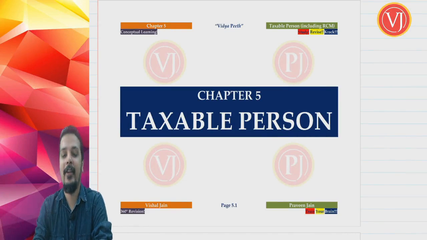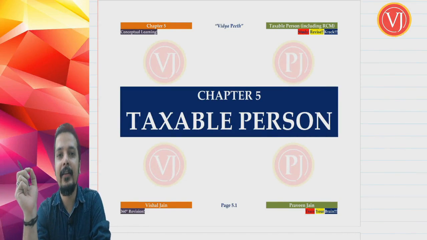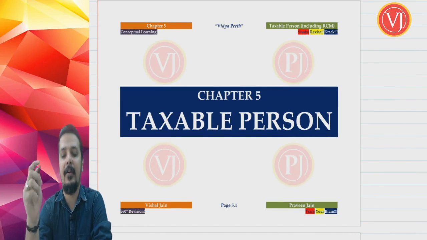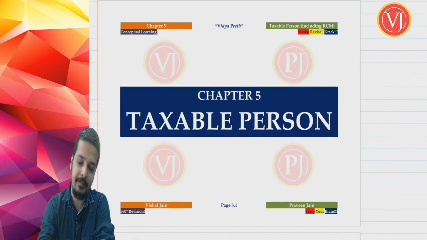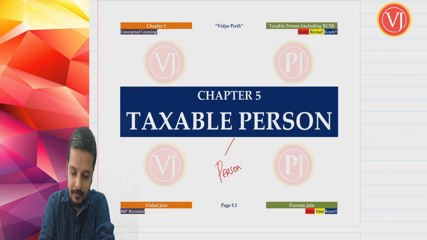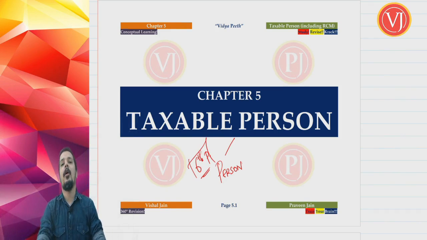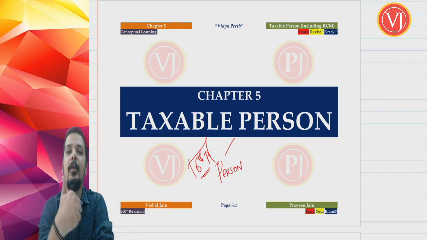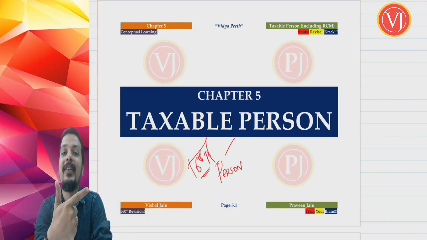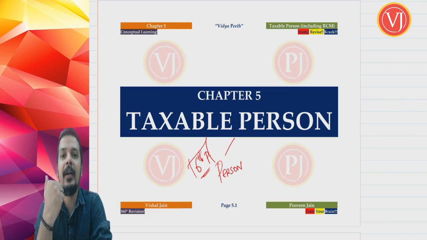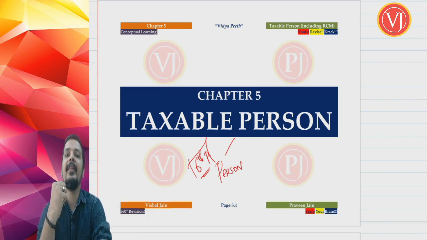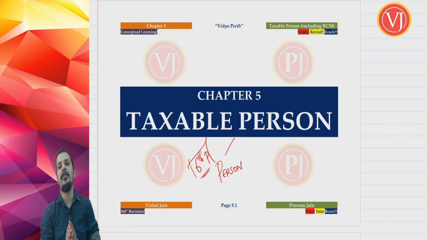Hello friends, now let us start discussing the last P of our levy, where our focus will be on person. We are talking about the sixth P. Friends, the first three P's, product, process and place. Product being goods and services, process being supply, and place being intrastate or interstate supply, we have discussed in the chapter called levy of GST.